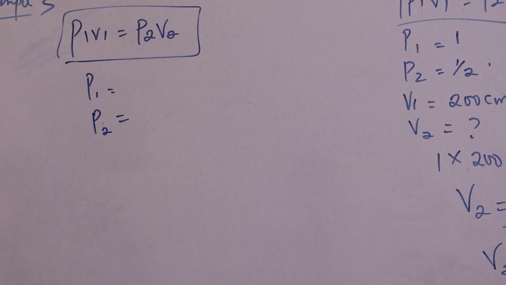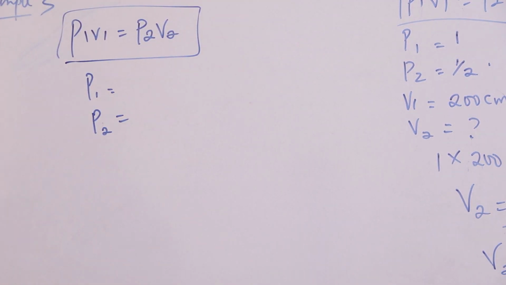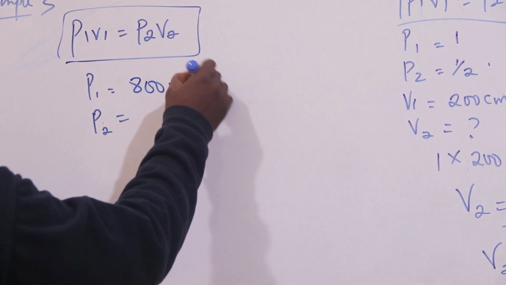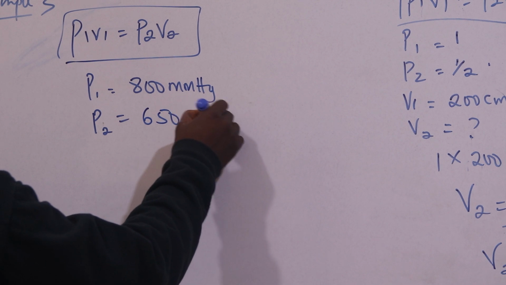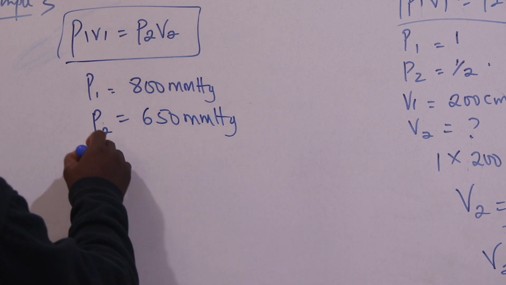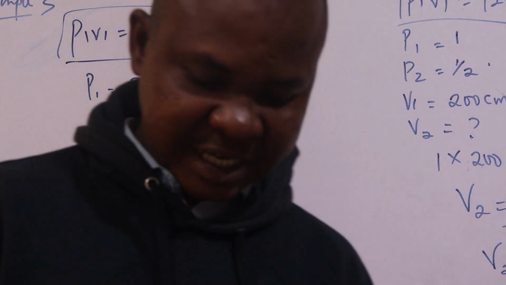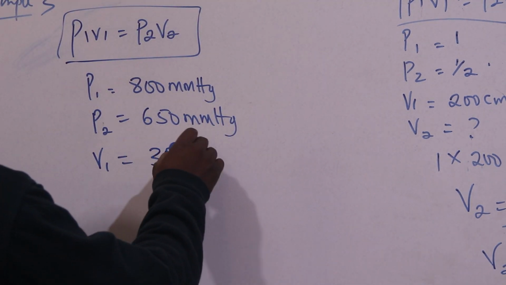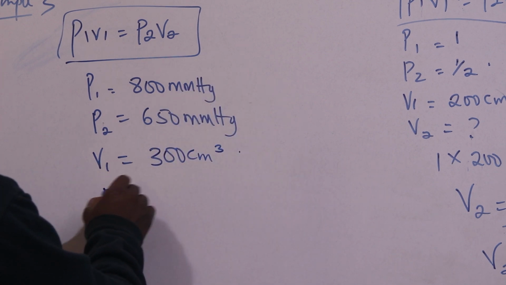The initial pressure is 800 mmHg, reduced to 650 mmHg. The initial volume from that question is 300 cm3, and we have V2.